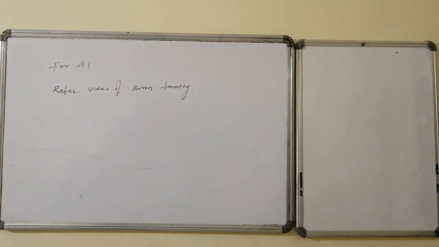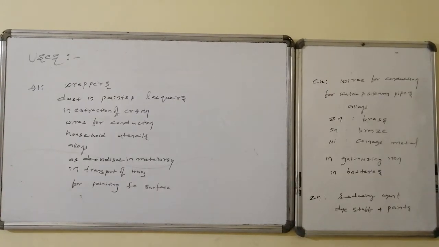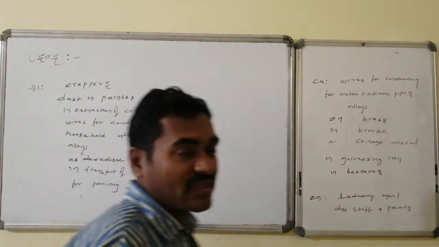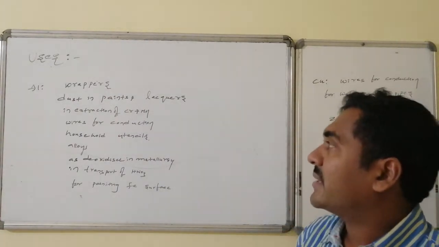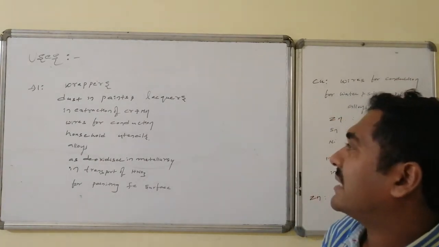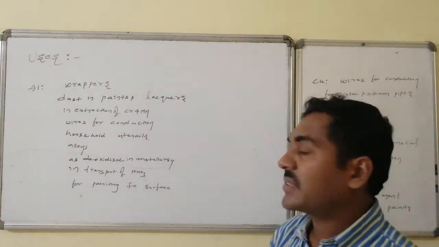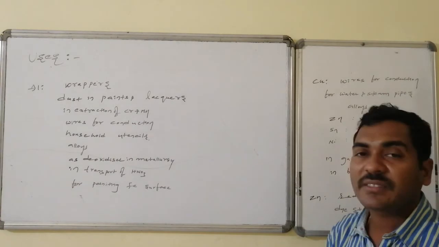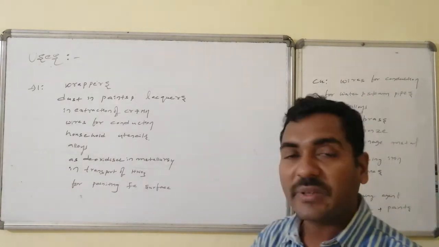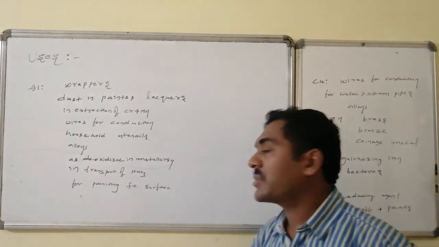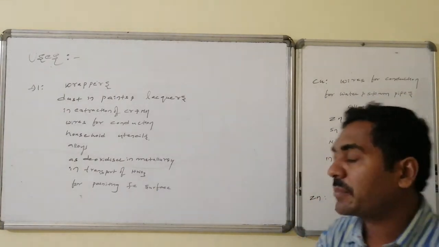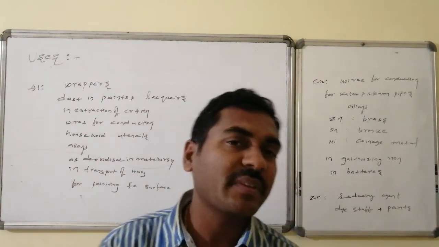For aluminium, refer to the video of the boron family. Uses of metals: aluminium is used in wrappers for covering chocolates and decorative items. The dust of aluminium is used in paints as well as lacquers, and in the extraction of chromium as well as manganese. Wires are used for conduction, household utensils, alloys, as a deoxidizer in metallurgy, in transport of nitric acid, and also used as a paint for the upper surface of iron.